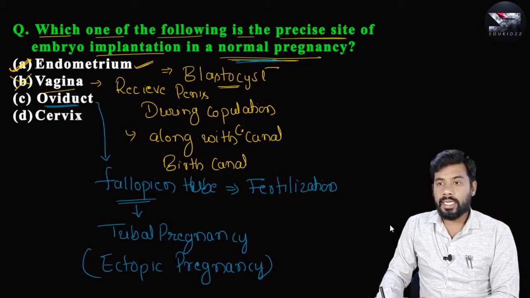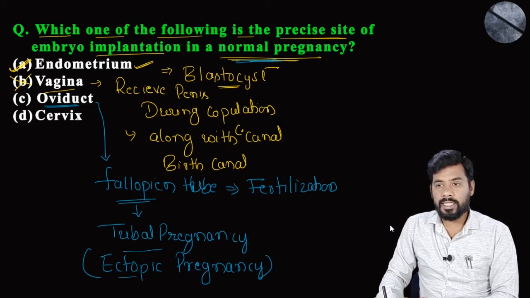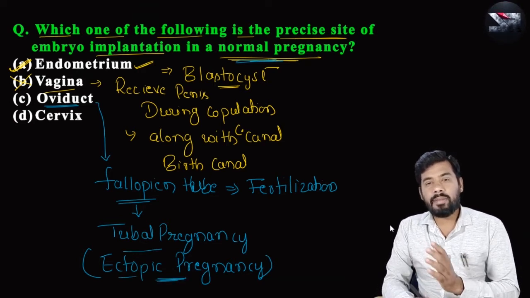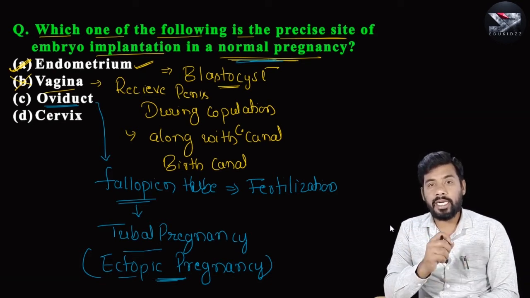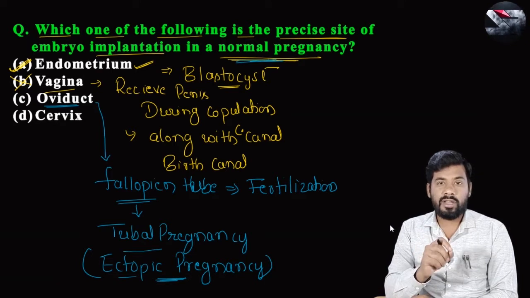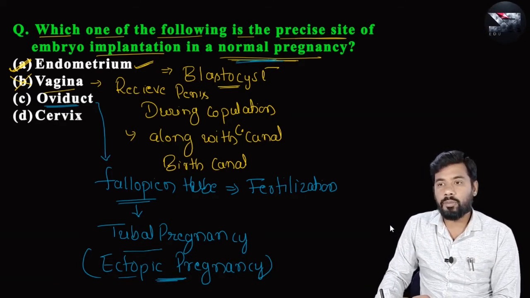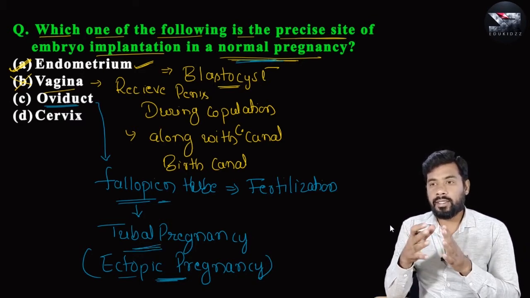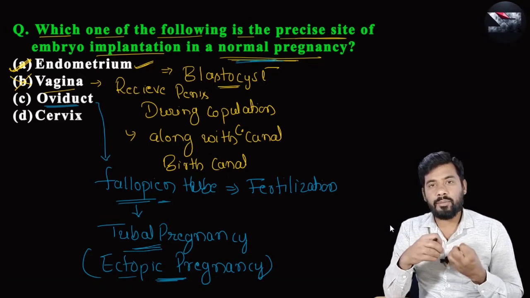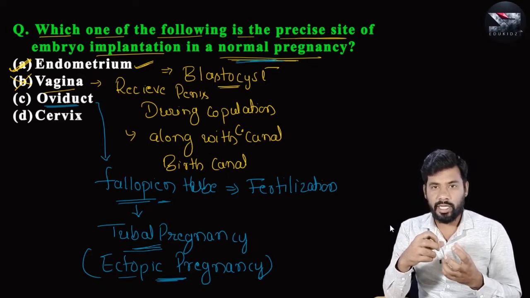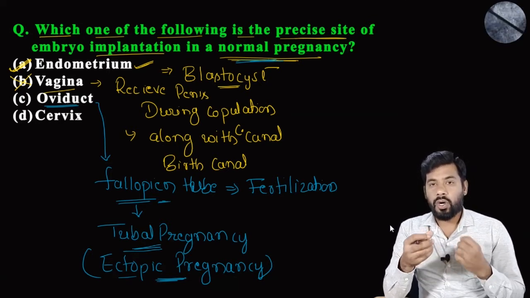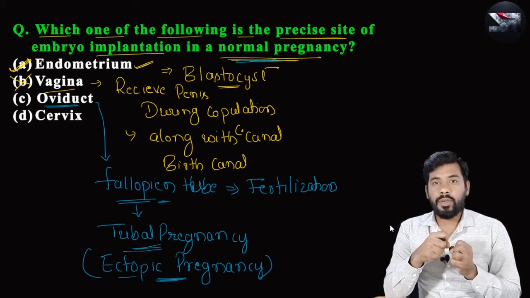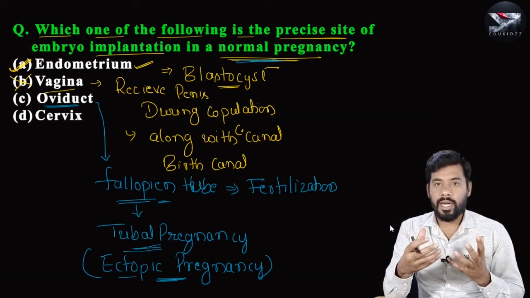not in the oviduct. But in case of tubal pregnancy or in ectopic pregnancy, what is meant by ectopic pregnancy? If implantation takes place in the female body other than the uterus or other than endometrium, then that is what called ectopic pregnancy. In most of the cases, ectopic pregnancy takes place in fallopian tube, so hence it is also called tubal pregnancy. But during such kind of pregnancy, in most of the cases, the embryo will disintegrate after reaching certain stage. Embryo will die, or the fallopian tube may rupture, it may damage, or in very rare cases the embryo completely develops into fetus and infant or baby.